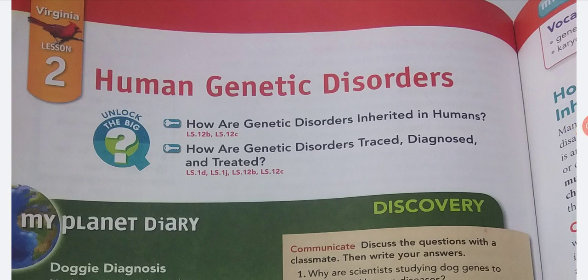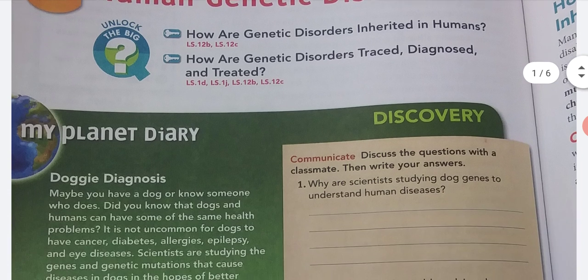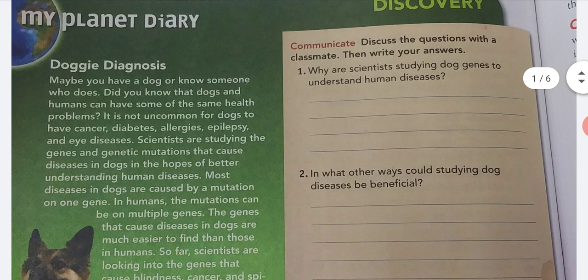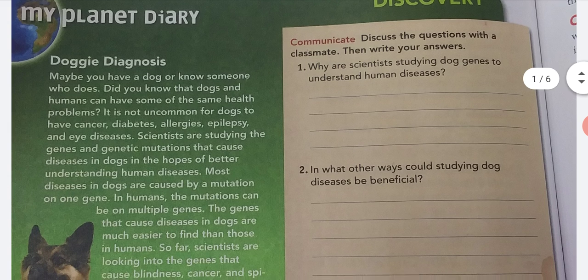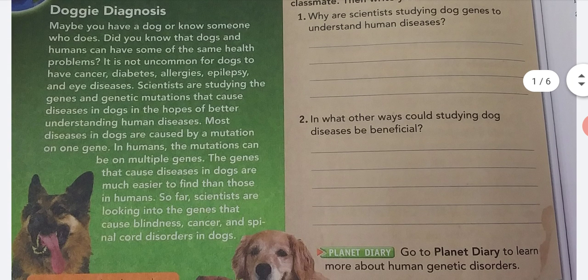We are in Chapter 8, Lesson 2, Human Genetic Disorders. My Planet Diary, Doggy Diagnosis. Maybe you have a dog or know someone who does. Did you know that dogs and humans can have some of the same health problems? It is not uncommon for dogs to have cancer, diabetes, allergies, epilepsy, and eye diseases.